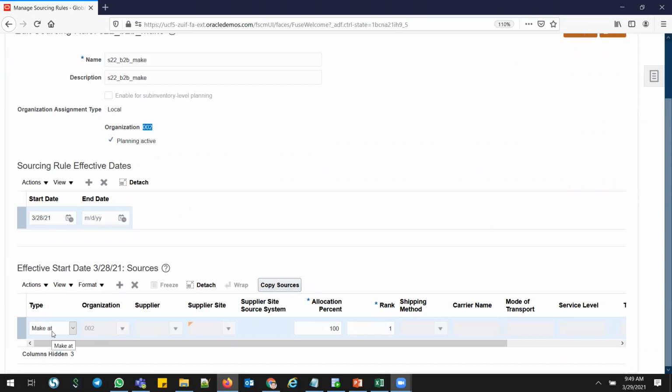Again, you can go with another scenario also. If the manufacturing plant is a different manufacturing plant in a different place, like 003 is my manufacturing plant, and 002 is raising a sales order, if the parts do not exist, then you can create your sales order in 003 too. That is another functionality. Like in one location you ship confirm, in another location you manufacture, and from another location you pull the raw materials if they do not exist. So that's how you can do another process flow also.